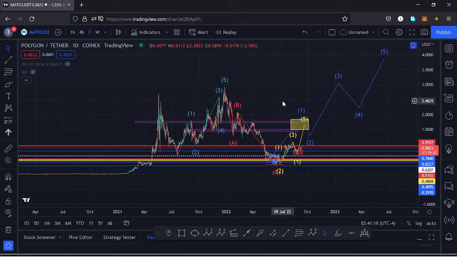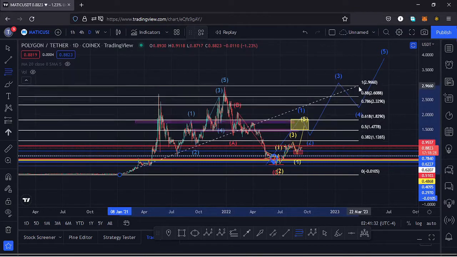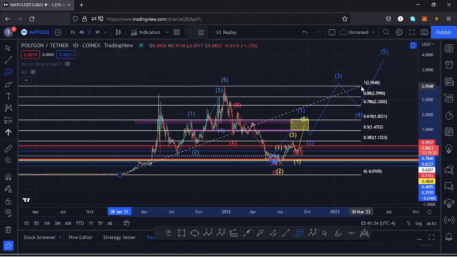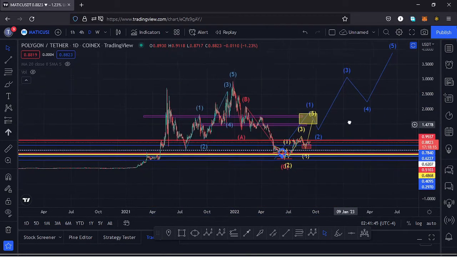And before we get to an all-time high, I first need to see a first wave to the upside, which I have a target area for here on the charts between the $1.86 mark and the $1.48 mark, and I'm basing it on the Fibonaccis, connecting the fibs from that low down there to the all-time high. You can see that my yellow target area for that first wave to the upside lies between the fib level 0.5 and the fib level 0.618, which is the minimum that I expect that first wave to the upside to do.